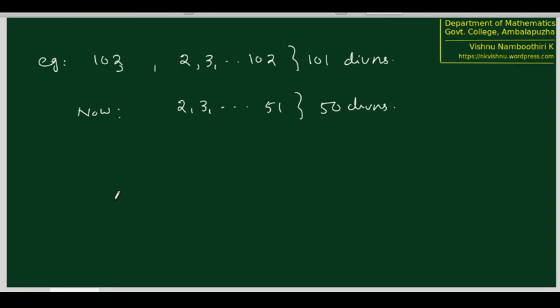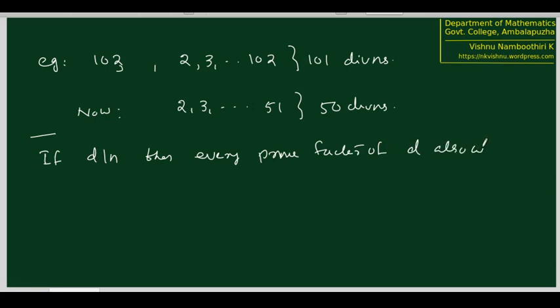Now we will see another method to reduce the divisions further down. The observation is the following. If some d divides n, then every prime factor of d also will divide n.